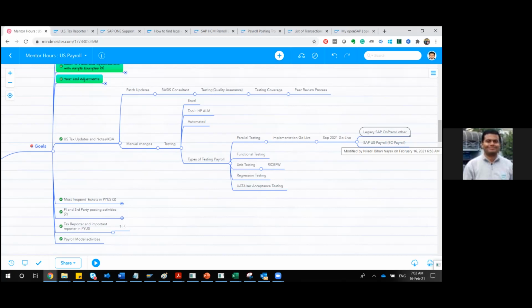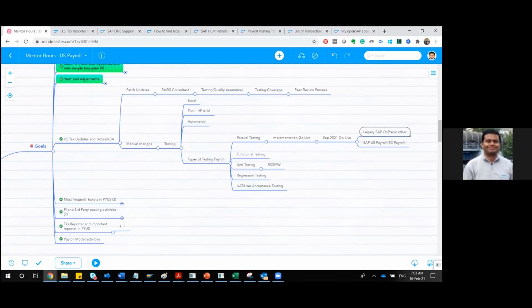You have to prepare a document every month or every period, whatever payroll you're running, and that parallel testing document you share with all the stakeholders. So this is how the payroll parallel testing is successful. At the end of the 6 months, because you will not be running both the systems for a long term, isn't it? Yes. At some point of time, you will be decommissioning this particular on-premise or legacy system.